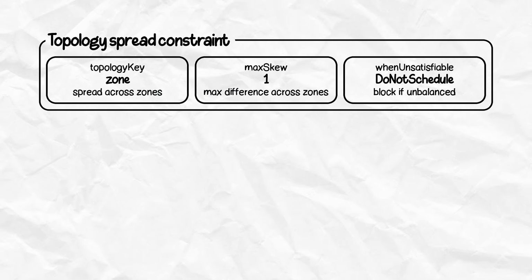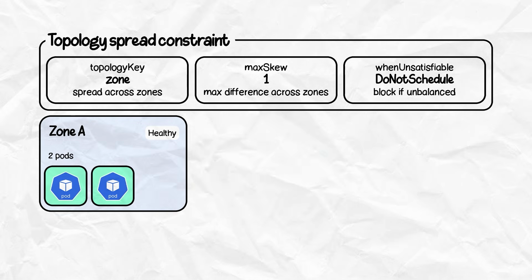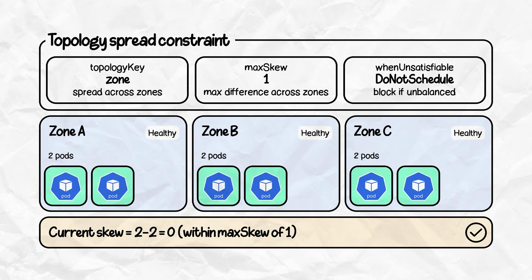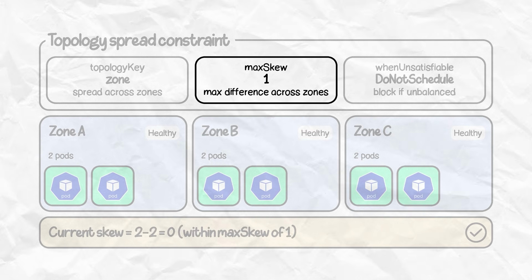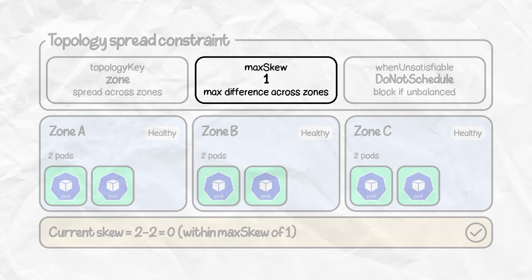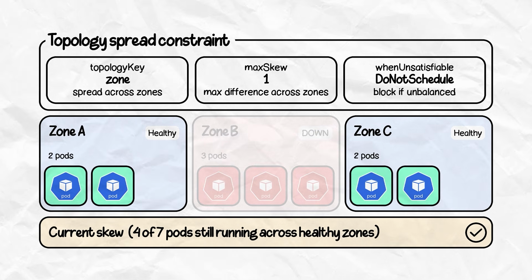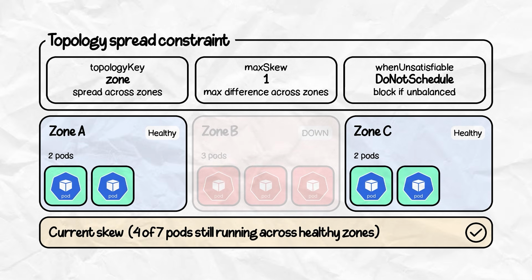Now, our next object is topology spread constraints. This basically distributes pods evenly across failure domains: zones, racks, nodes. maxSkew is the biggest difference allowed between zones, and topology is the dimension you are spreading across. So, if one zone goes down, you don't lose everything.